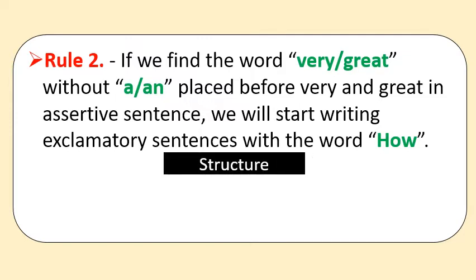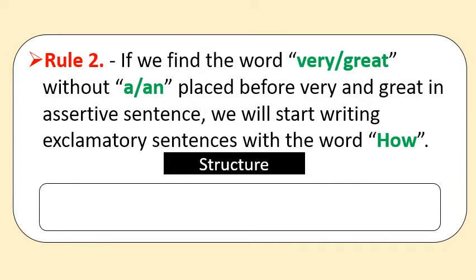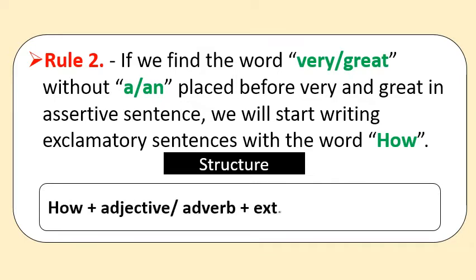So the structure of the exclamatory sentence will be how plus adjective or adverb plus extension, meaning the rest of the sentence, plus subject plus verb, and at last you have to put the exclamation sign. So keep one thing in your mind: when you convert assertive sentences into exclamatory sentences, you have to put subject and verb at the end.